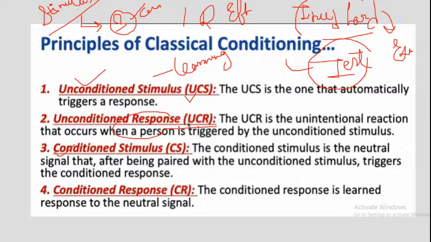Next we understood the conditional stimulus. This conditional stimulus is opposed to unconditional stimulus. Here, people learn something and based on that, people react to it. This learning object is called the conditional stimulus.